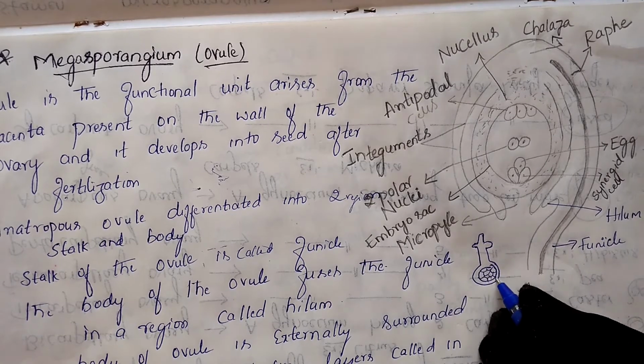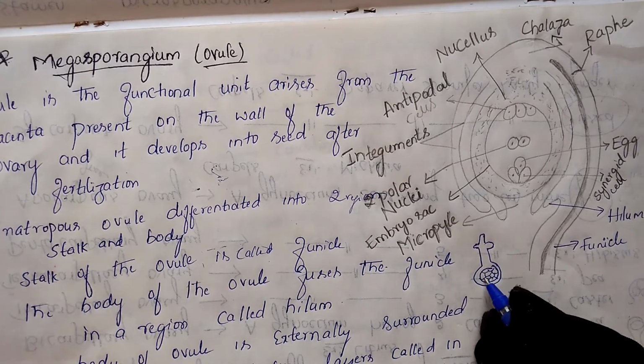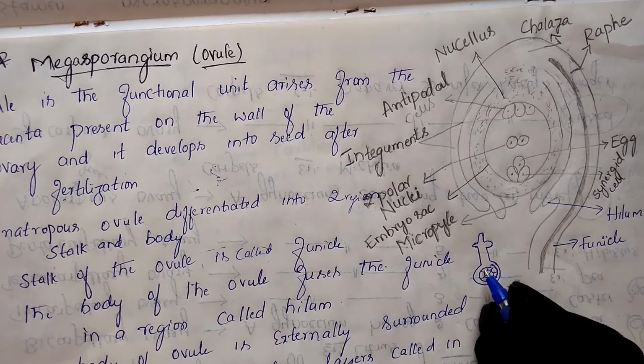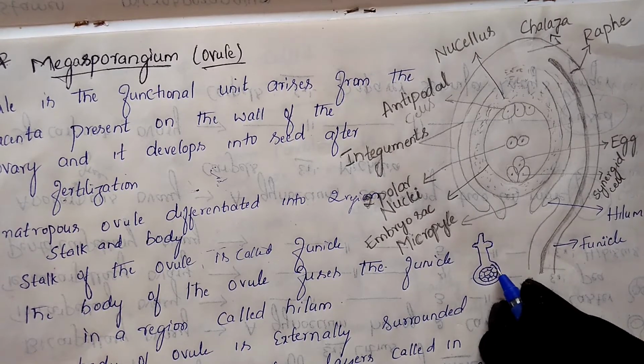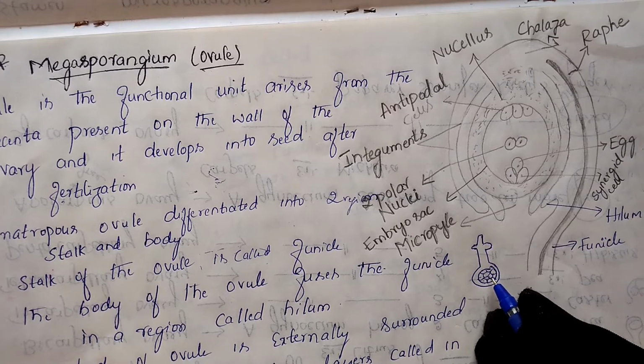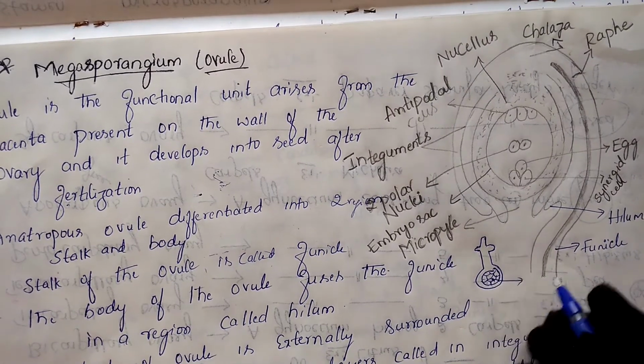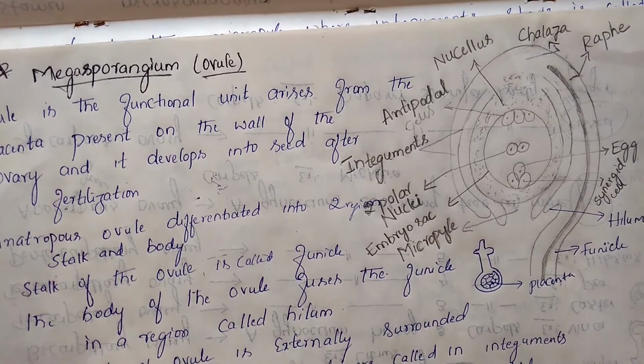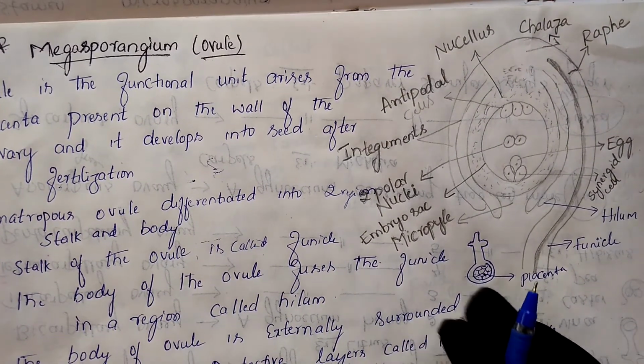Cavity means the empty space, and that empty space is lined by parenchymatous cells, and this is what we call the placenta.